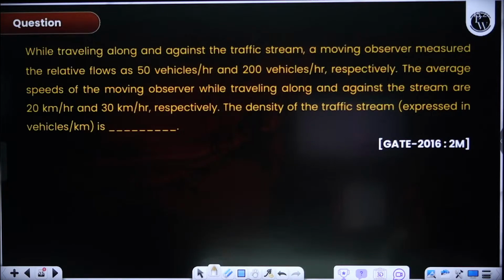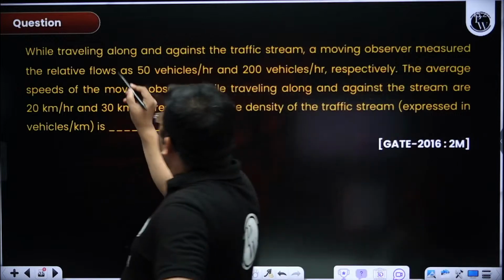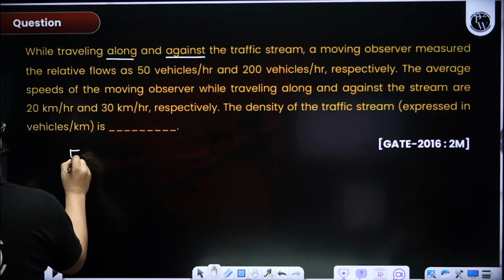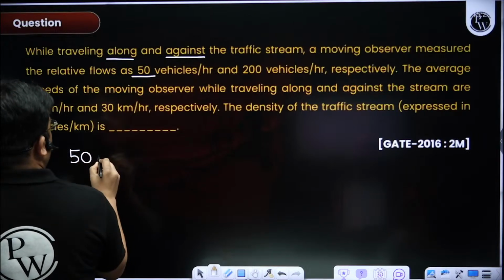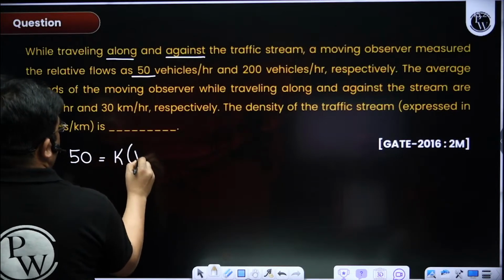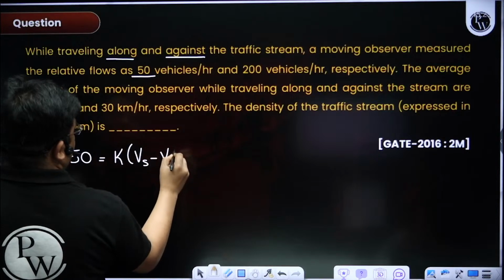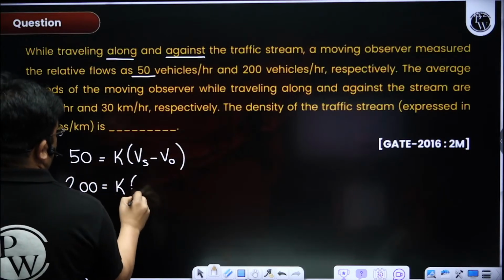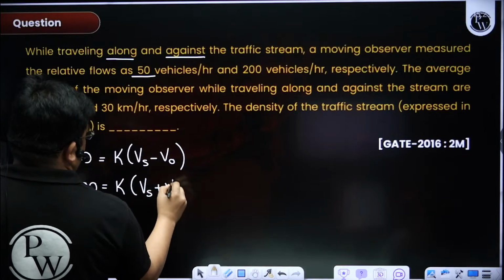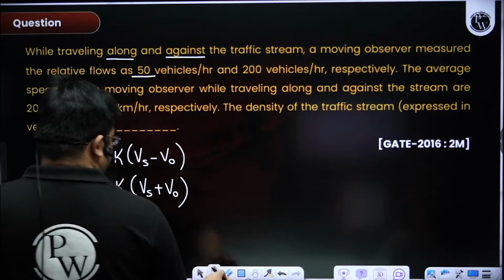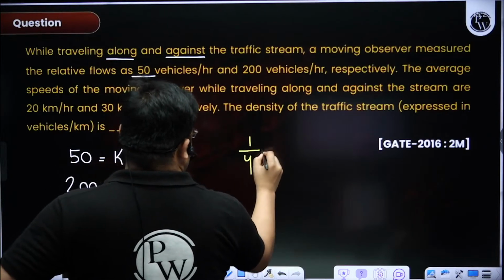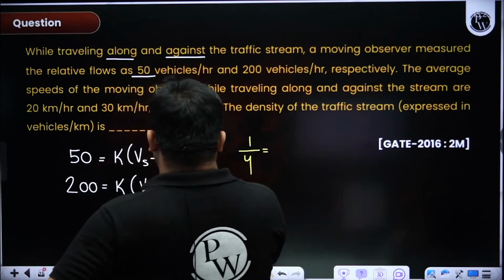Why is it taking so much time? Very straightforward question, very easy question. Along, against. So along is given as 50. Now along is K into Vs minus V naught, and against is K into Vs plus V naught, because relative speed will be Vs plus V naught. So now I can just take the ratio. 50 by 200 will be 1 by 4. Then K will get cancelled.